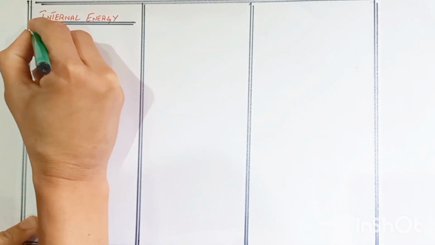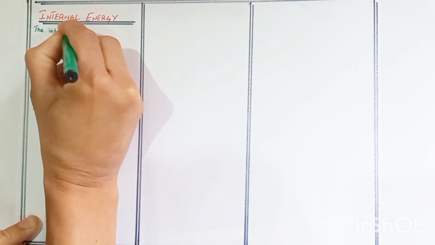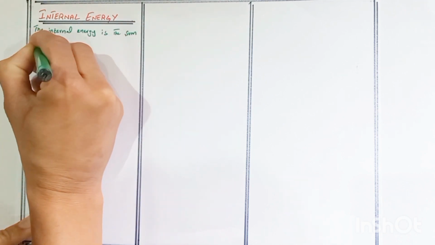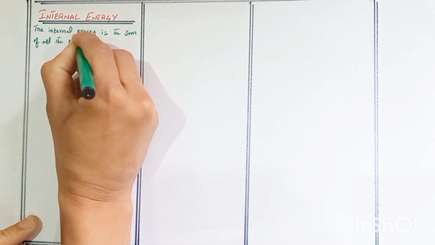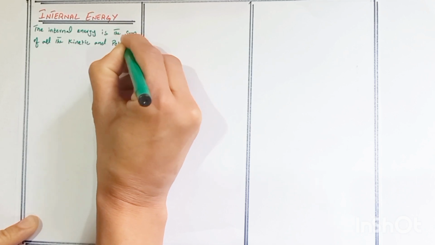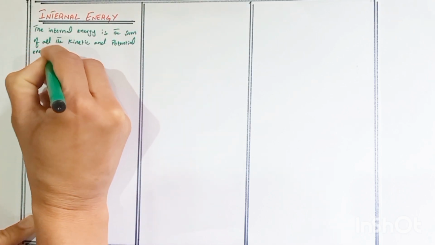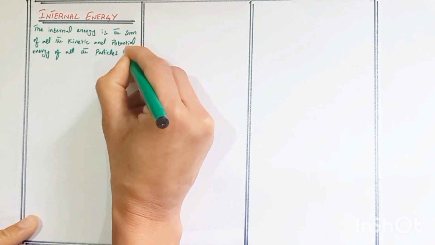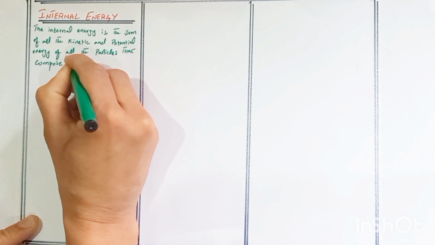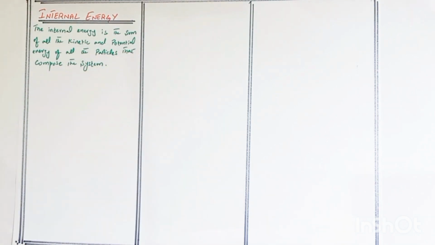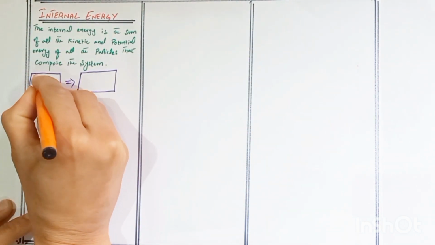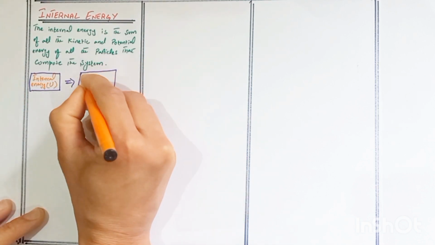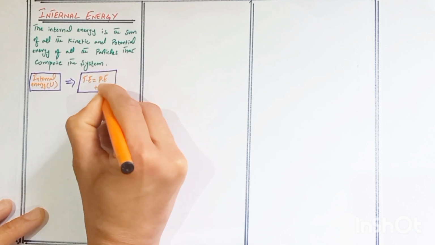What is the internal energy? The internal energy is the sum of all the kinetic and potential energy of all the particles that compose the system. So, the internal energy, represented by U, is the sum of the total energy, that is, the potential energy plus kinetic energy.